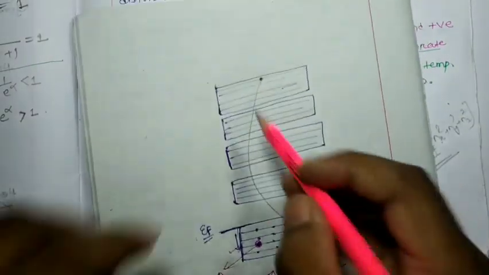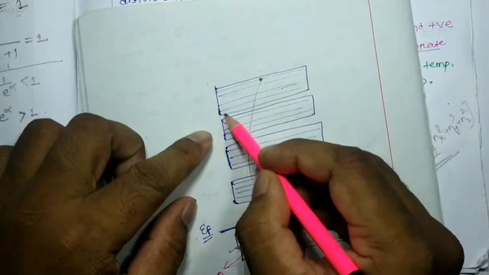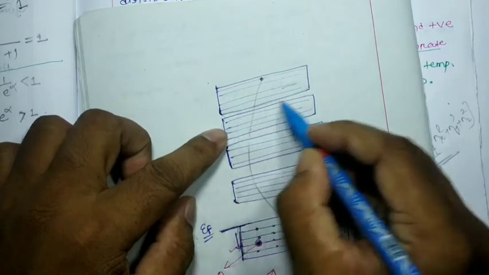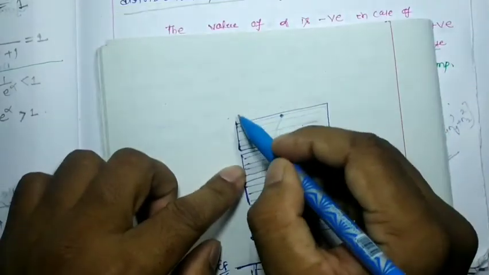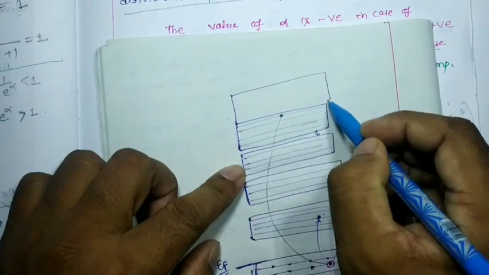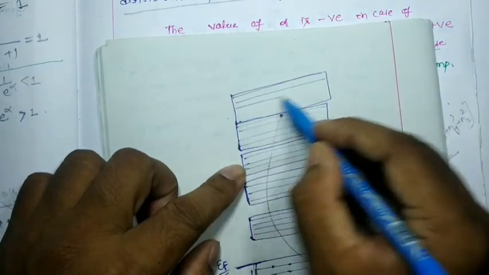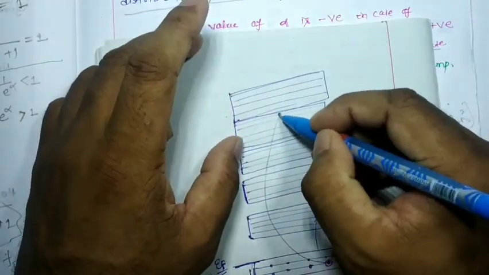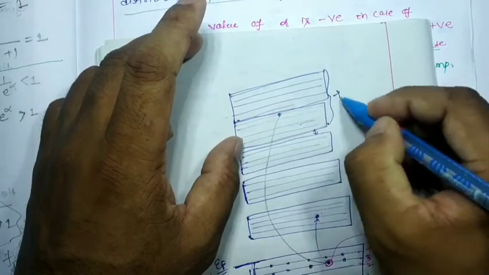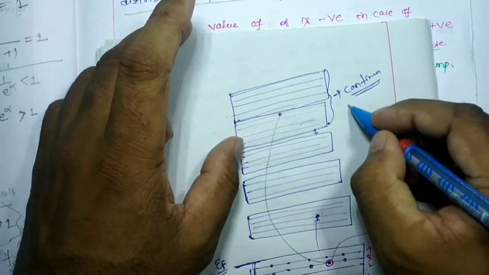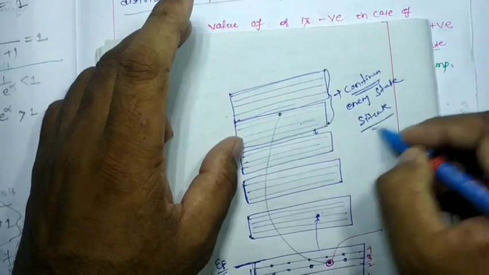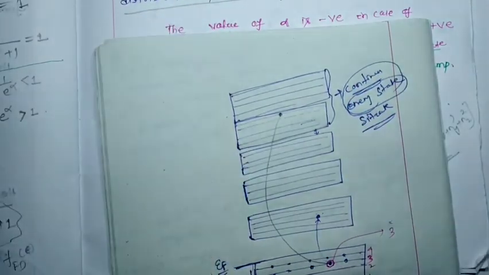But in the higher states, you can see one thing: the energy gap is very small. If I move to another higher state, the energy bands are close enough, or we can say the energy states are very close to each other, or this belongs to a continuous energy state situation, which we find in classical mechanics.